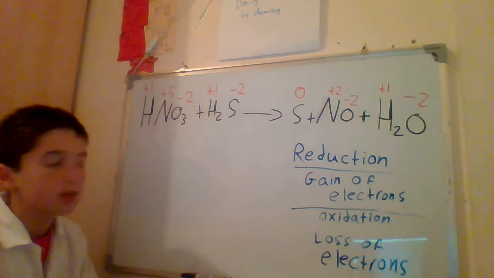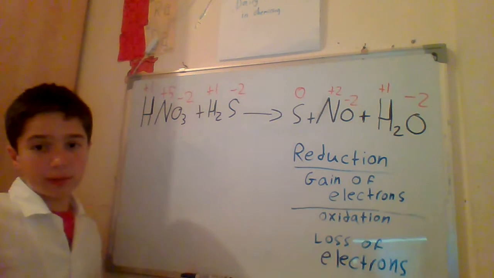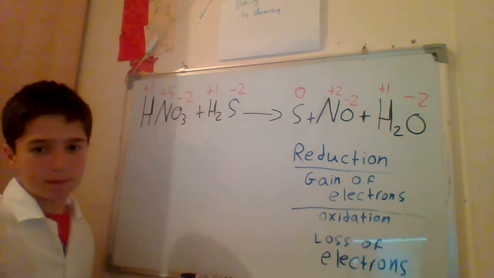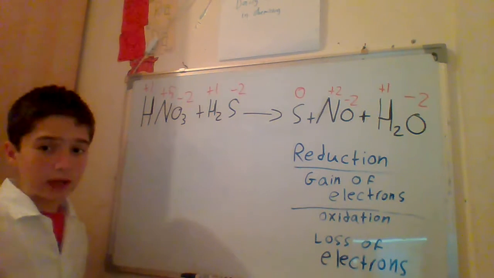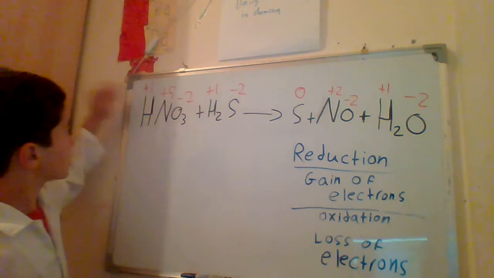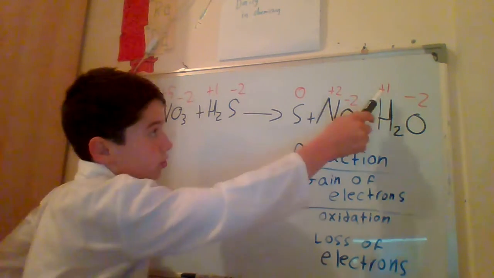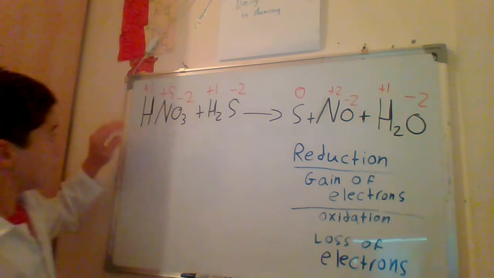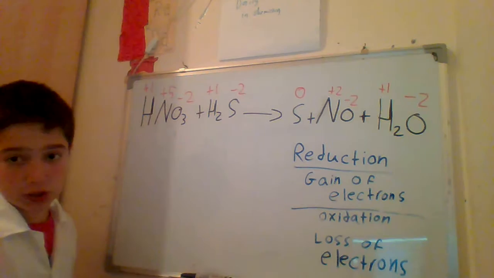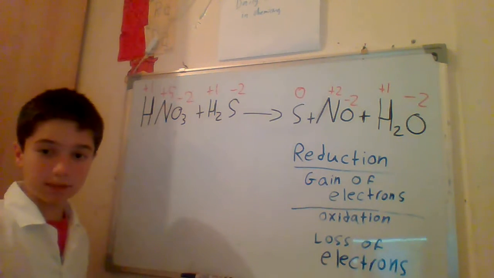Don't worry about the oxidation numbers because we are going to talk about them in another video. Let's start with hydrogen. It has a +1 charge in the reactants, and in the product it has a +1 charge. Nitrogen: +5 charge in the reactants, +2 charge in the product.